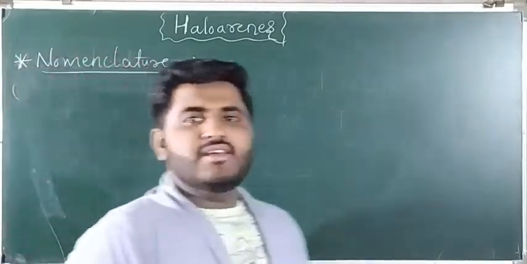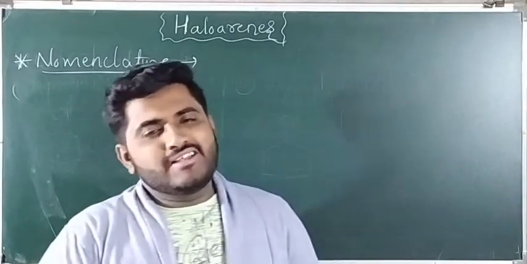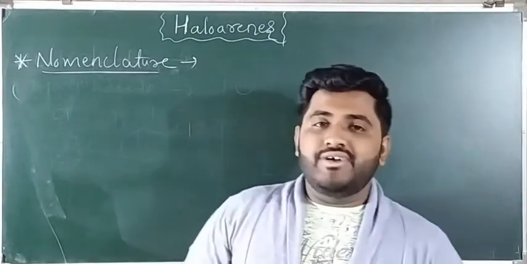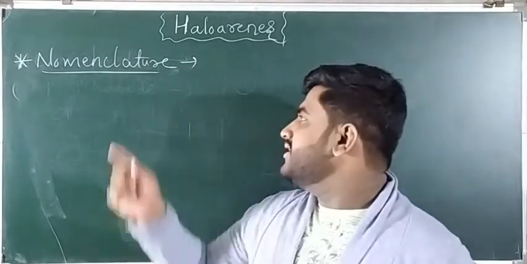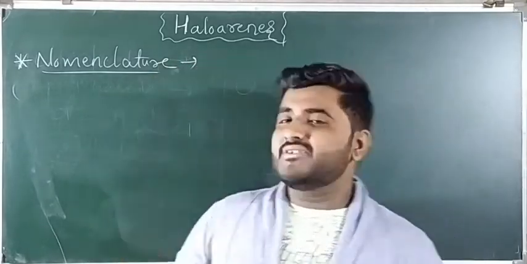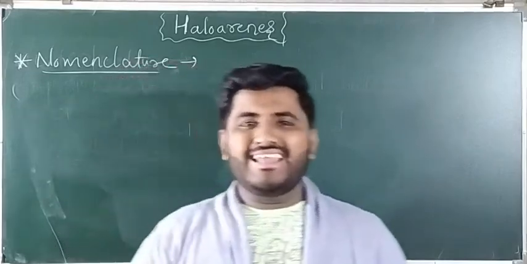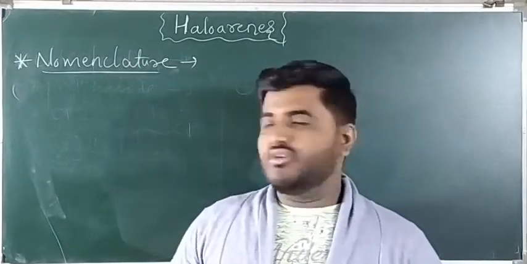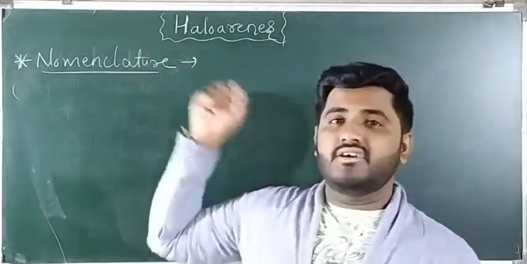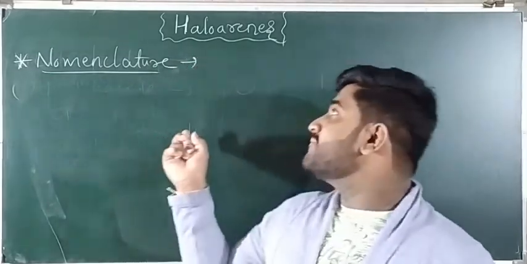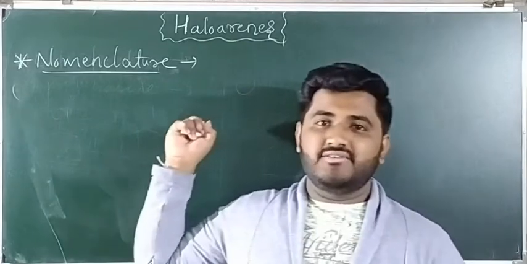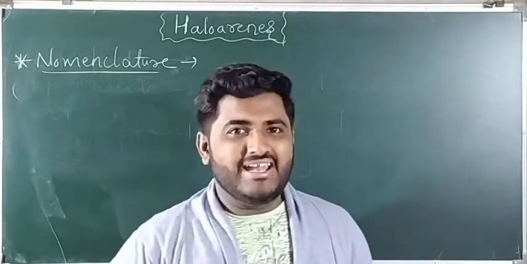As in haloalkanes, like that only, haloarenes are also named, in the trivial system and the IUPAC system. Trivial means common system. In the common system, haloalkanes are named as alkyl halides. Here it is aryl halide, so phenyl halide, benzyl halide, like that.